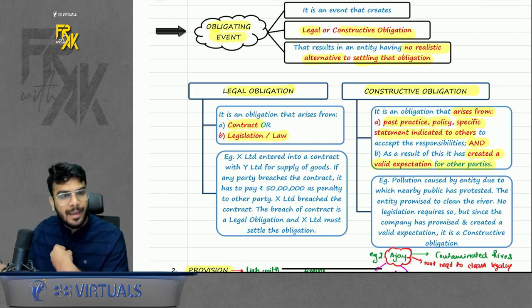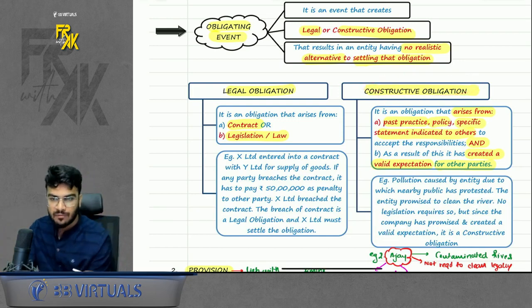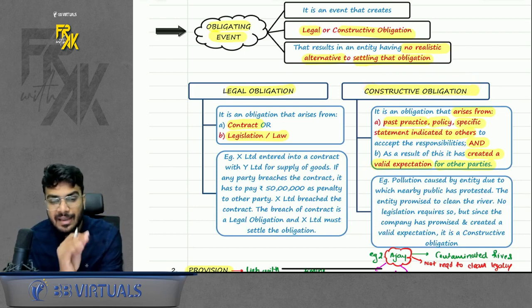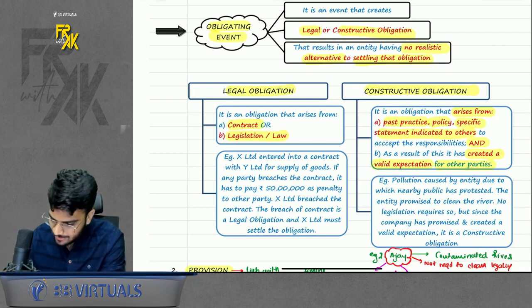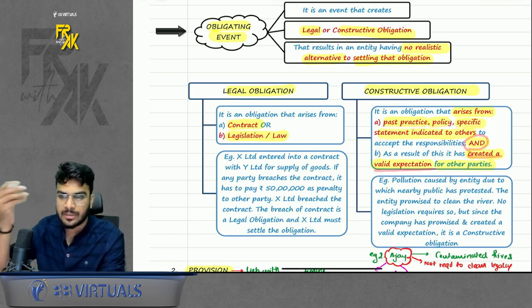If you took a loan from a bank, that is a legal obligation. Okay. What is the meaning of constructive obligation? In case you remember my secretary example, I gave a bonus to my secretary every year without promising her. But if I gave it for a specific number of years, can I say that in further years also she will expect the same? Constructive obligation. So it is nothing but a past practice, policy, or specific statement indicated to others that has created a valid expectation for the other party.